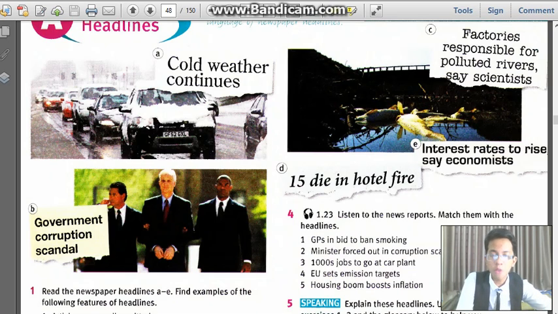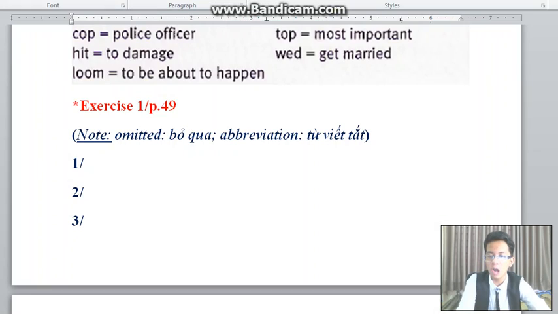In normal English, it would be the cold weather is continuing. So it must have the article if it is not in the title of the news. So one with A.